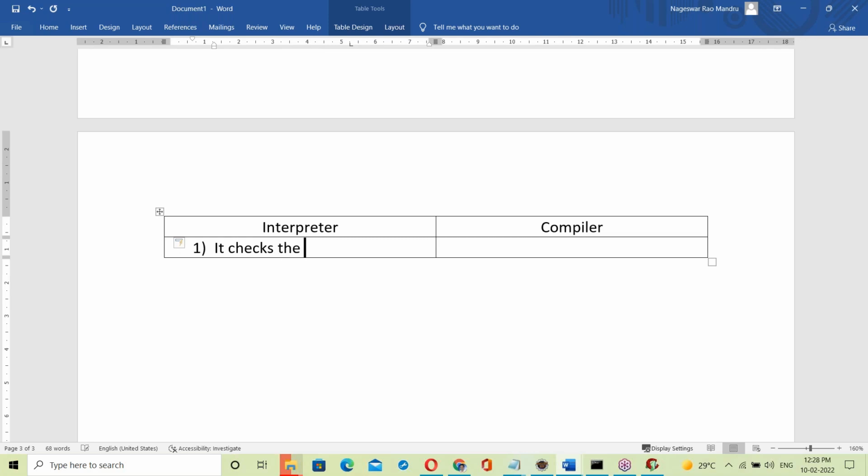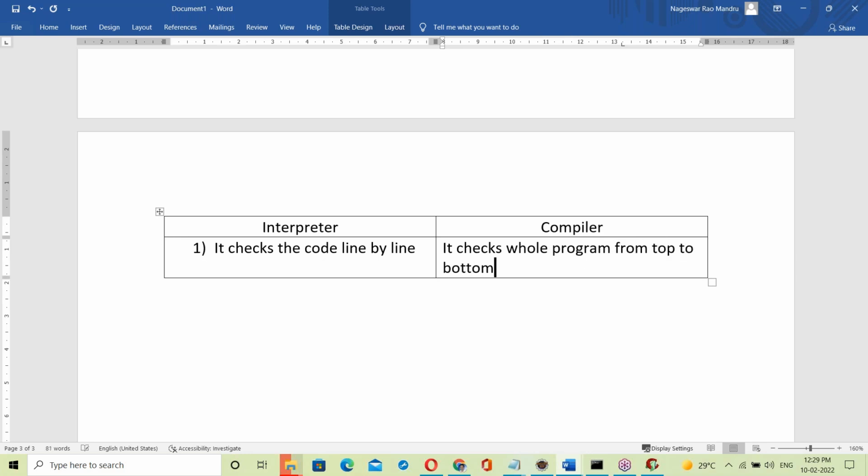Yes, it checks the code line by line. Interpreter checks the code line by line. What is the compiler? It checks the whole program from top to bottom. So this is the first difference. Interpreter checks only one line at a time. It won't check all, only one line, but the compiler checks all the lines from top to bottom.